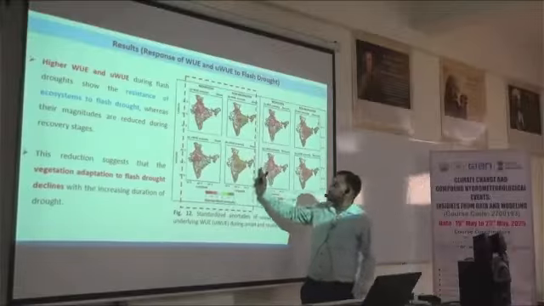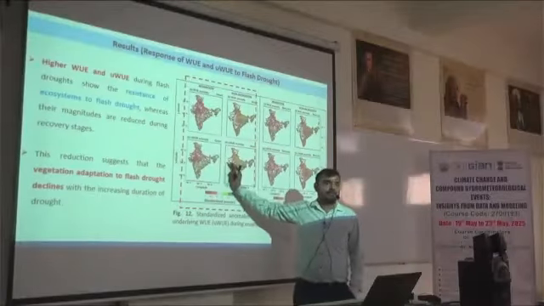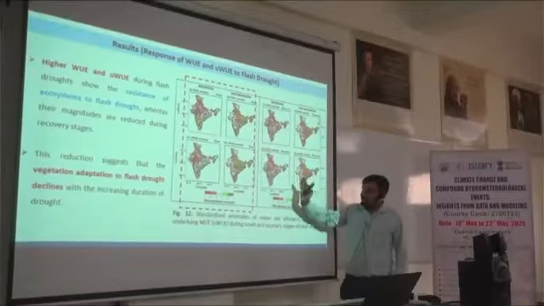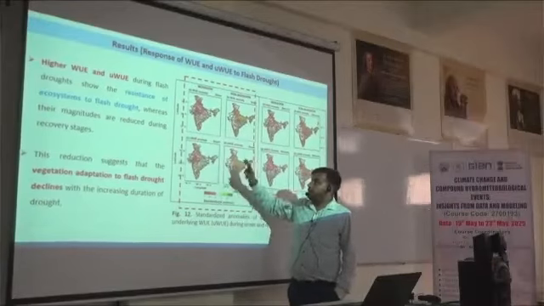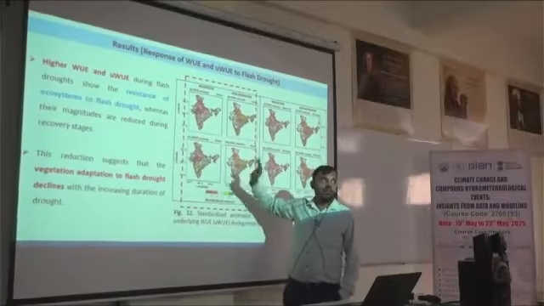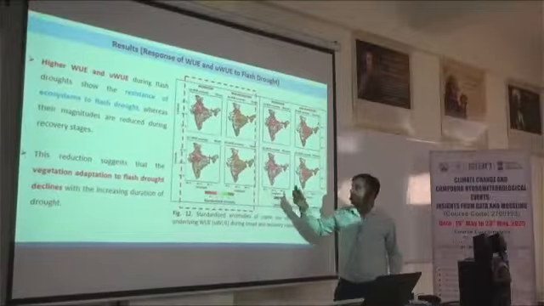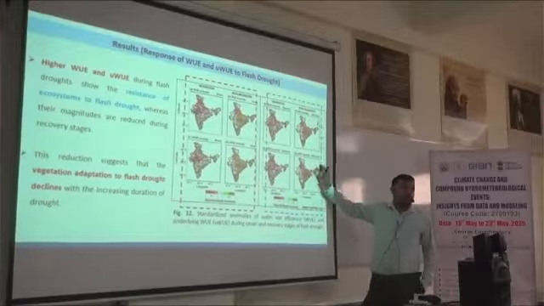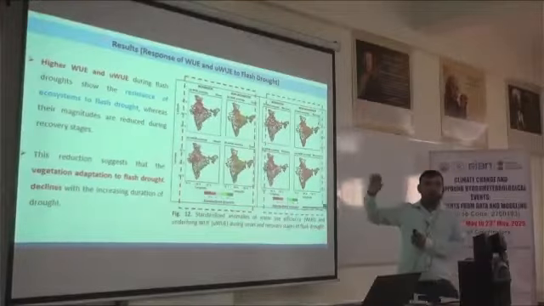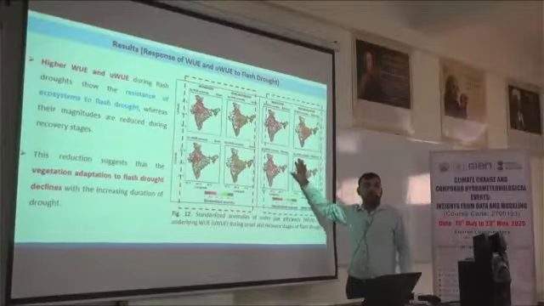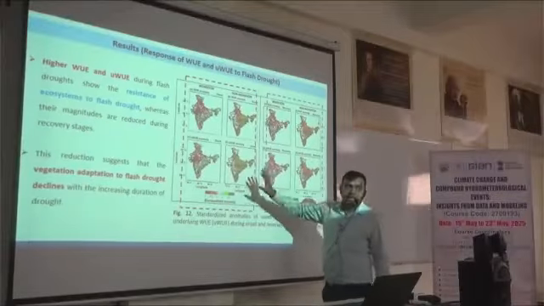The important finding in this result is that this part shows the initial phase of the flash drought, and this shows the recovery stage. In the initial phase, the values of water use efficiency and underlying water use efficiency are higher, however these decline later. Initially values are higher, but decrease at the end, during the recovery stage. What does this high value indicate?